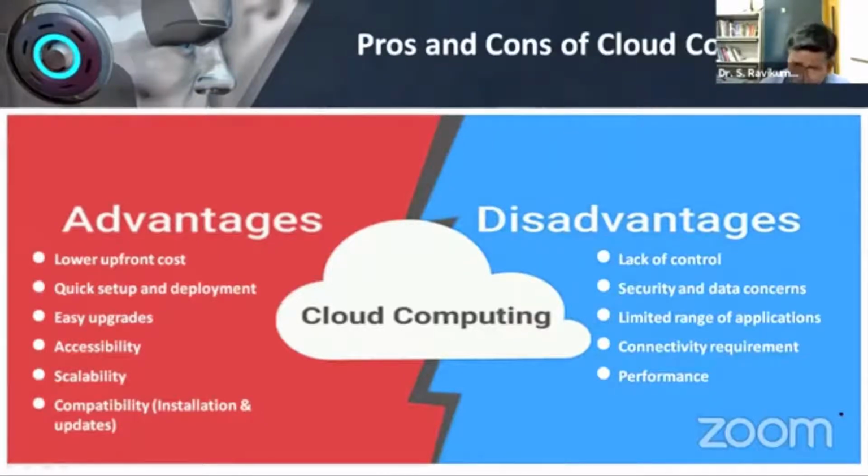Next is performance. When you have your data in your own server, retrieval will be quite fast. Suppose if you have food in the kitchen, you can take it and eat it at once. Otherwise, if you order it from Swiggy and get it, half an hour to 1 hour will be taken. So that kind of a difference will be there. So that is the meaning of performance difference. Here it is not like 1 hour, 2 hours difference will be there. It is not like that.